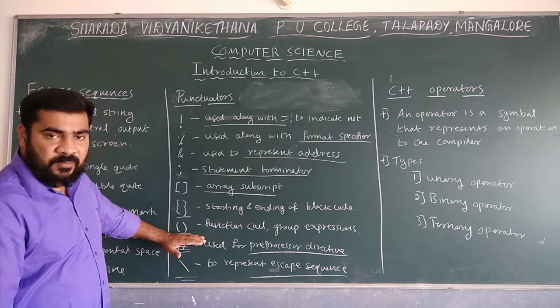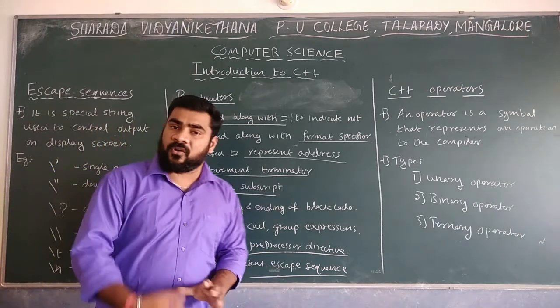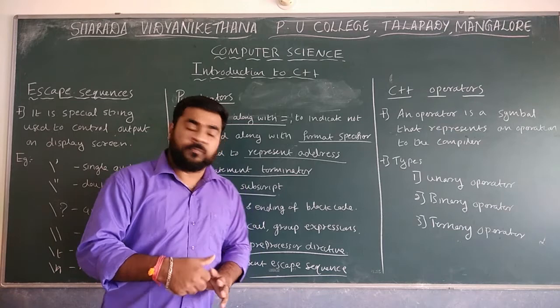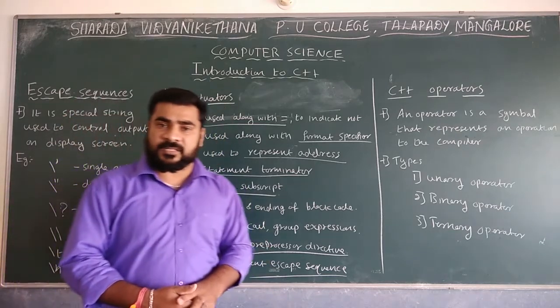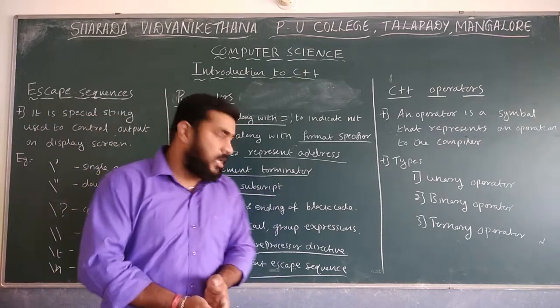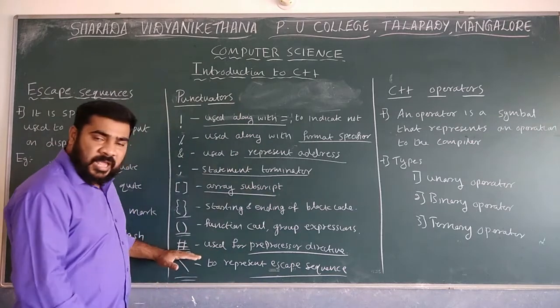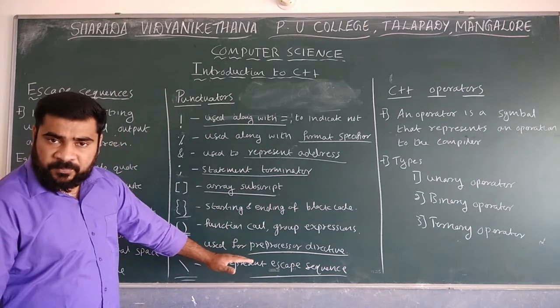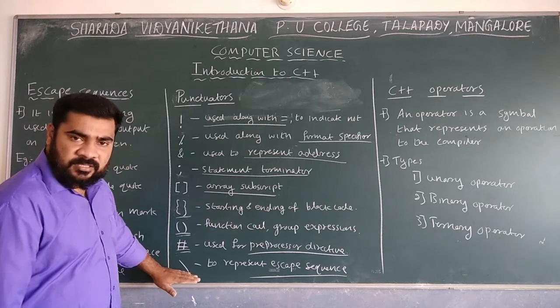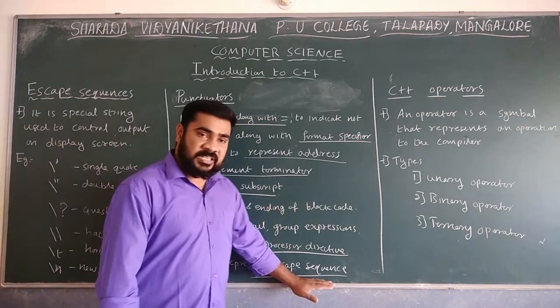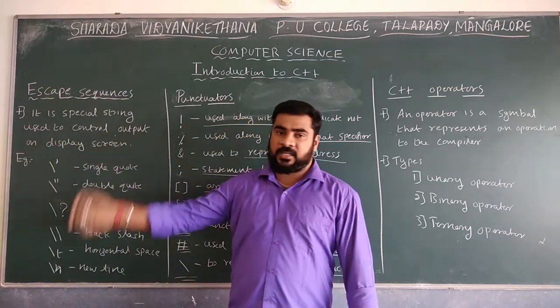Next, parenthesis, the open bracket and closing bracket, are mainly used for function calls, and we can also use them to group expressions. Whenever you want to group an expression, we use this. Then hash is mainly used for preprocessor directives. Then the backslash is mainly used for escape sequences, which was already explained.